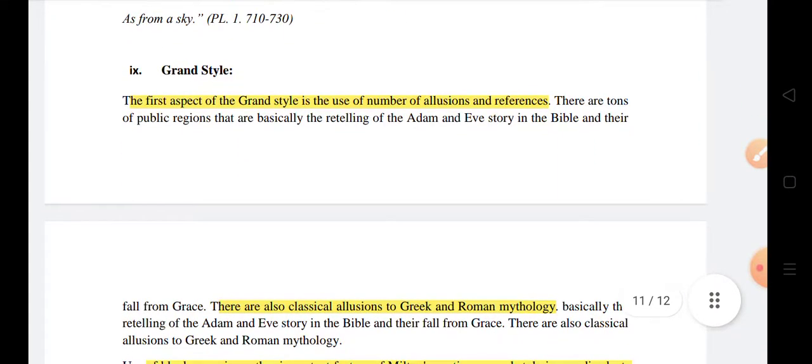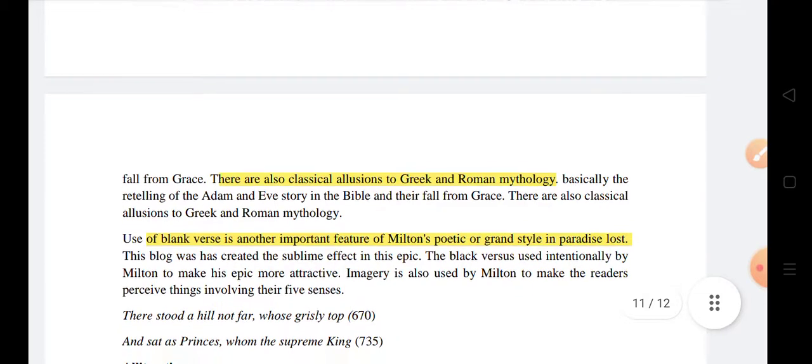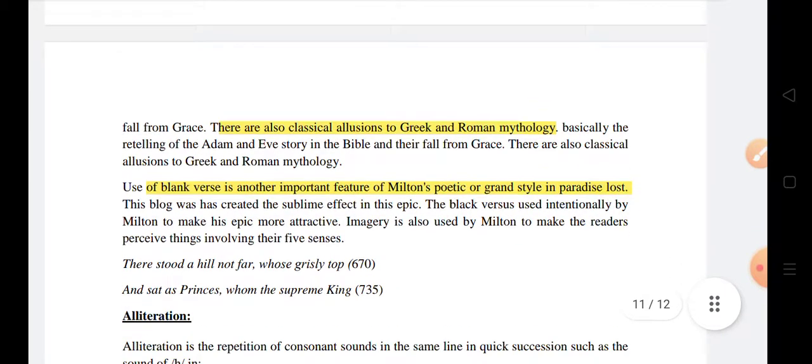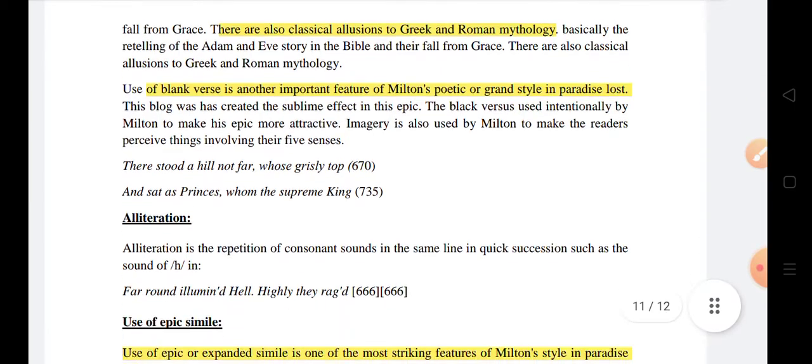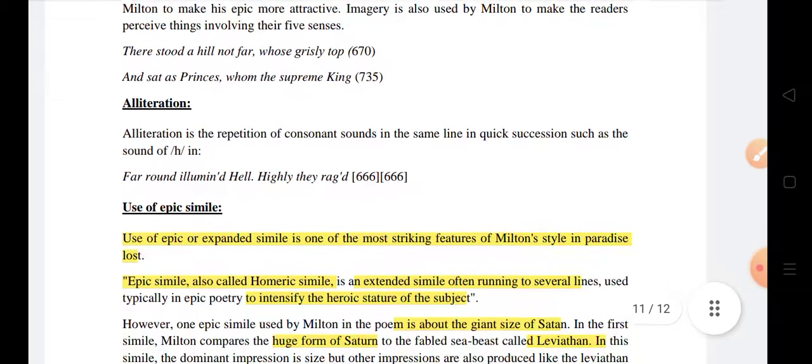And another feature, grand style. An aspect of grand style is the use of a number of allusions and references. Yes, we'll see in Paradise Lost different allusions to the works of Homer and Virgil. Many references from the Bible are given, and classical allusions to Greek and Roman mythology are there. And use of blank verse is another important feature of Milton's poetic and grand style in Paradise Lost.